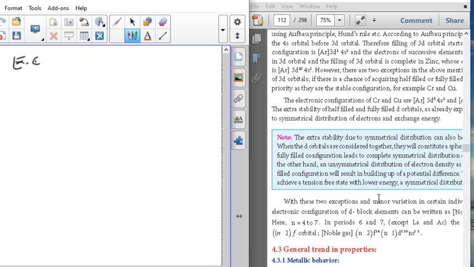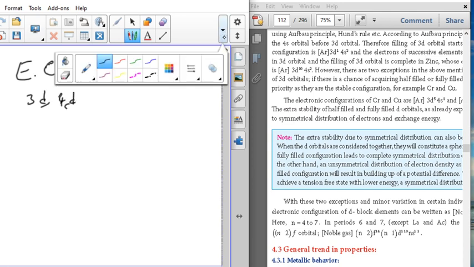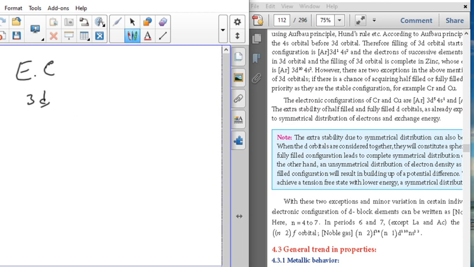In electronic configuration, for the 3d and 4d series of elements, how is the electron configuration written? There is a noble gas, after that (n-1)d 1 to 10 and ns 1 to 2.